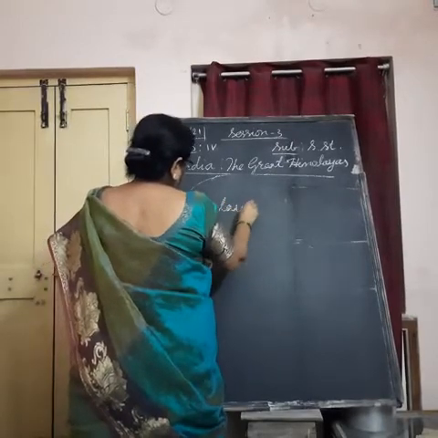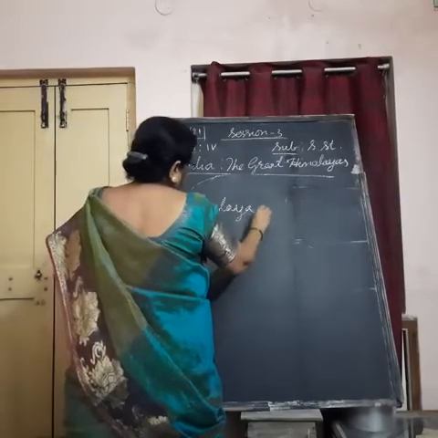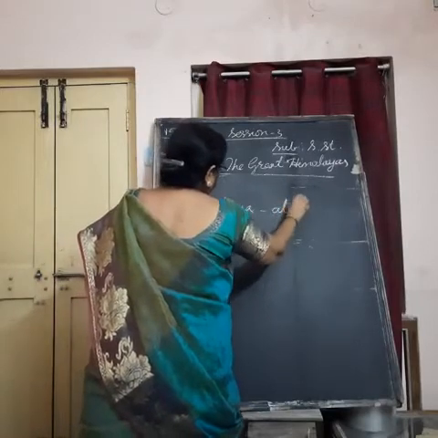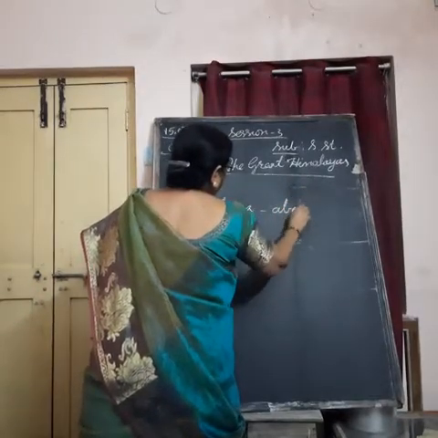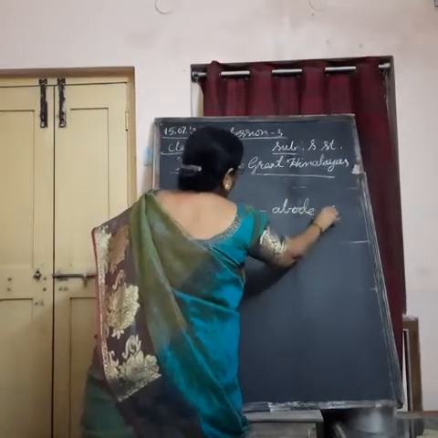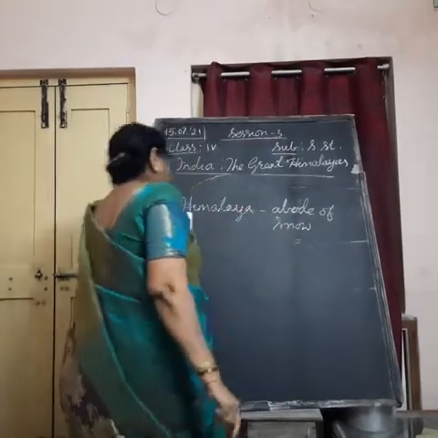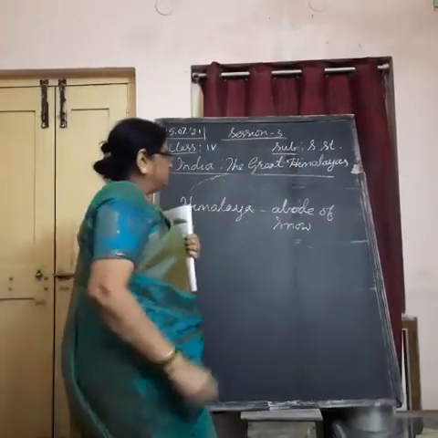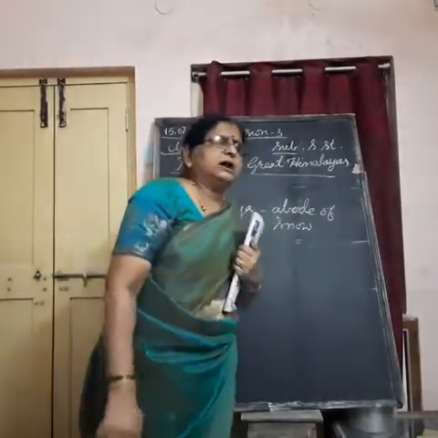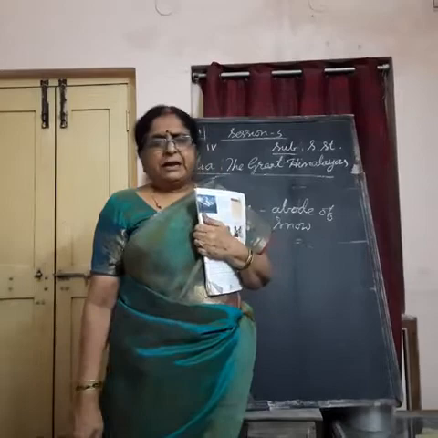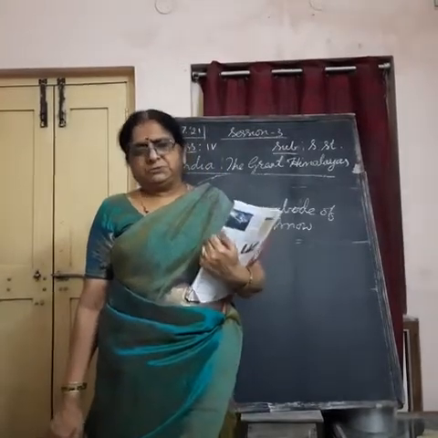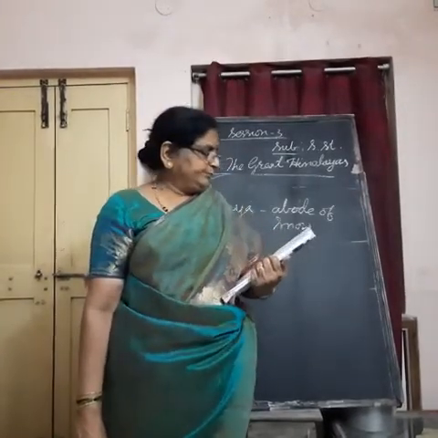So, the meaning of Himalaya is abode of snow. Abode of snow means home of snow. Hima means snow, Alaya means house, home.